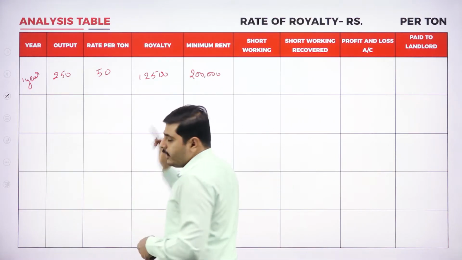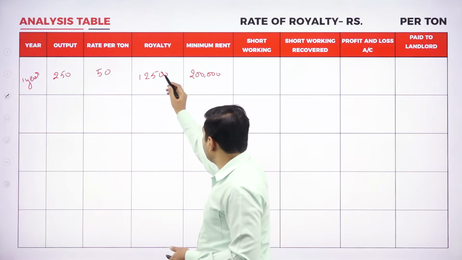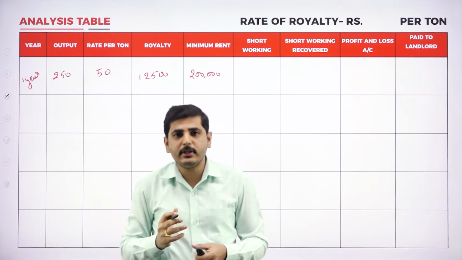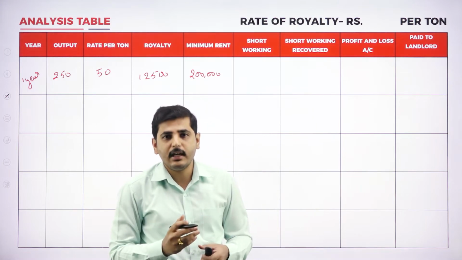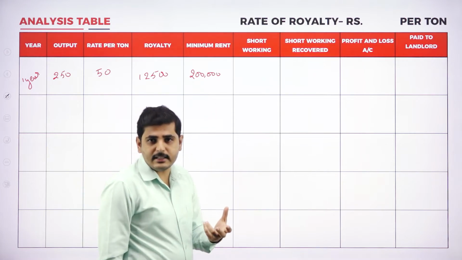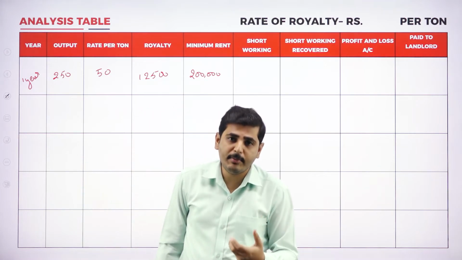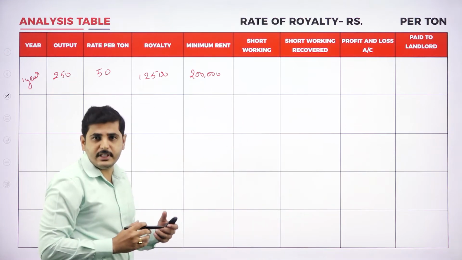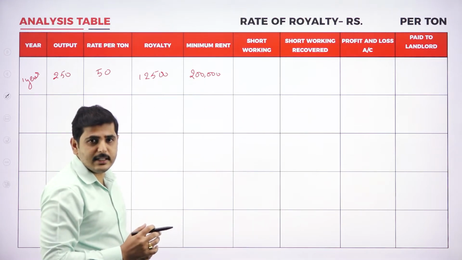Now, in the first year, compared to the royalty, the minimum rent is more. So, which amount do we have to pay to the landlord or the lessor? We have to pay the 20,000, because the law says either the royalty or the minimum rent, whichever is higher, should be payable to the landlord. In the first year, we are paying 20,000 rupees as the minimum rent.